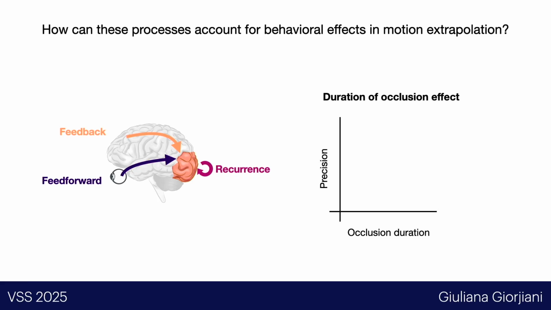mechanisms. More specifically, we would expect that motion extrapolation from purely feed-forward systems should show a steep decay in performance over time, followed by recurrent mechanisms which should help to support a more stable performance for longer periods of time. And finally, with feedback mechanisms, we could attenuate the precision decay even further.